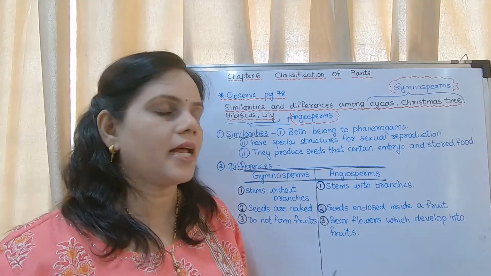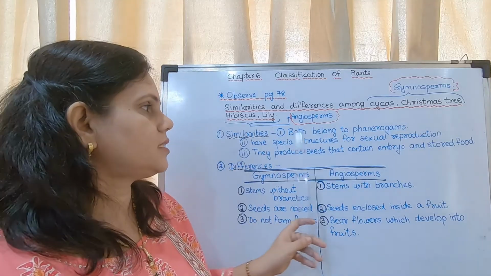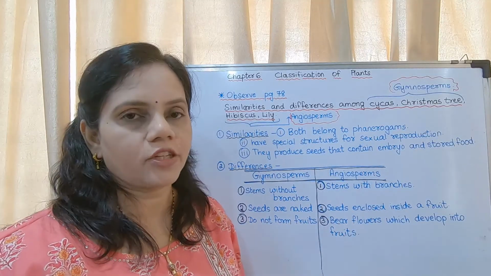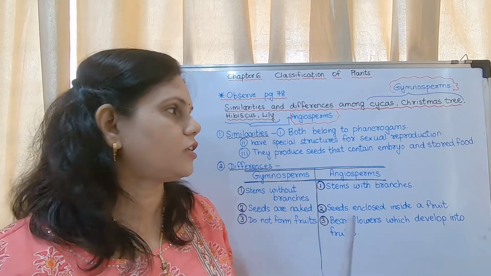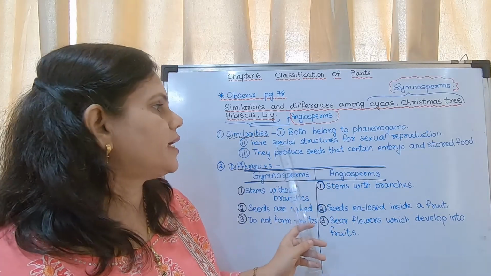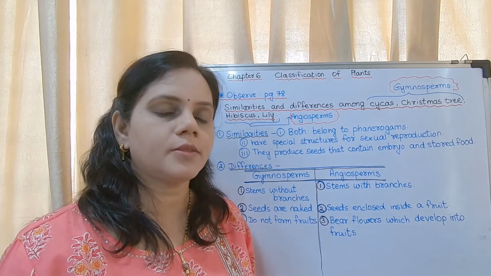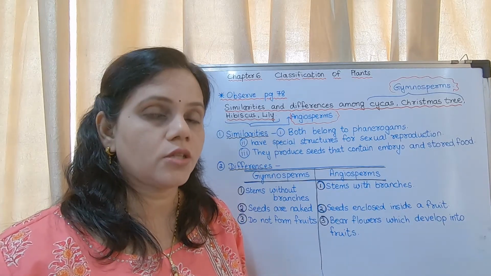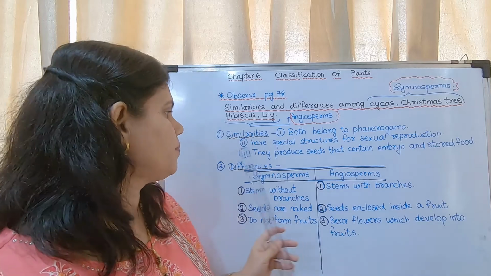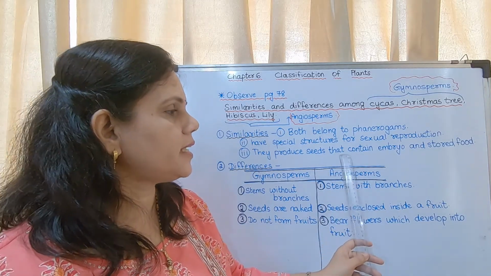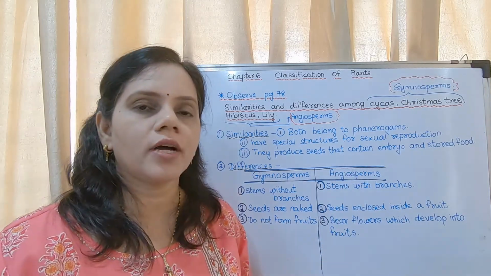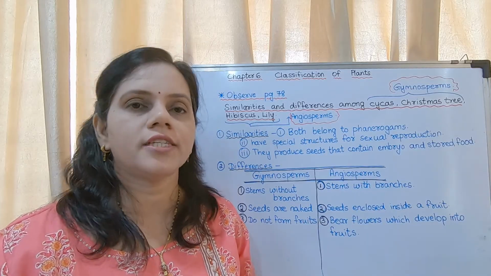Now what are the similarities? First, both belong to the subkingdom phanerogams. Second, they have special structures for sexual reproduction. Third, they produce seeds that contain embryo and stored food. What is an embryo?